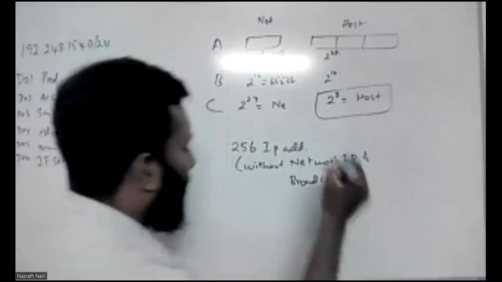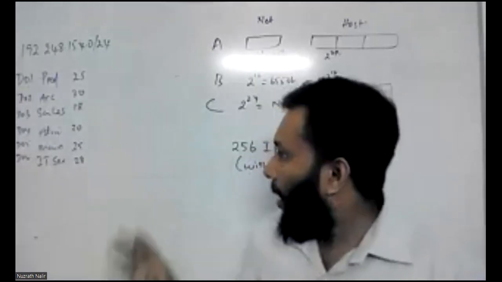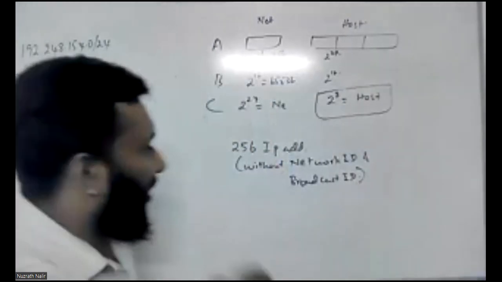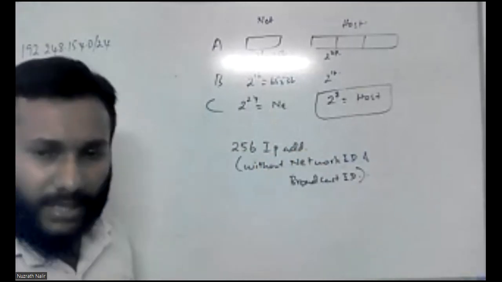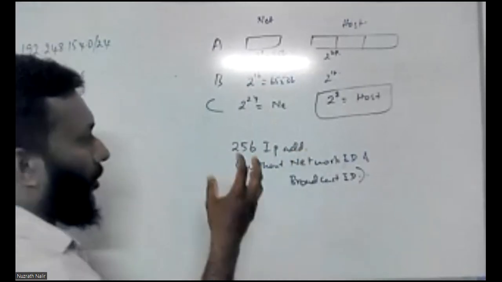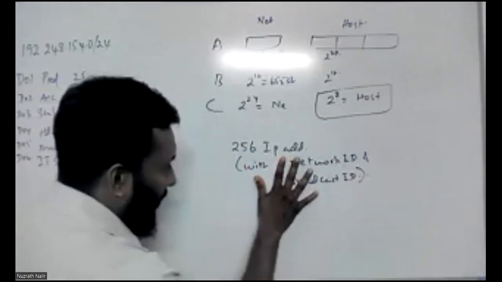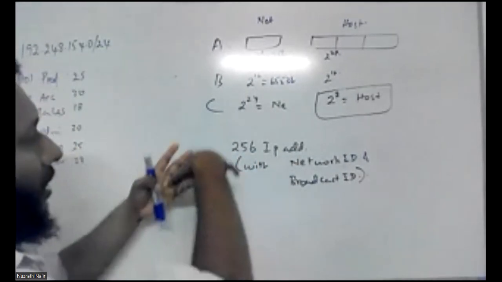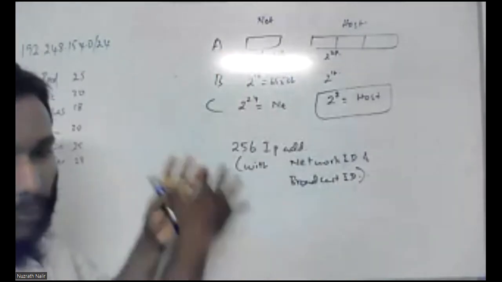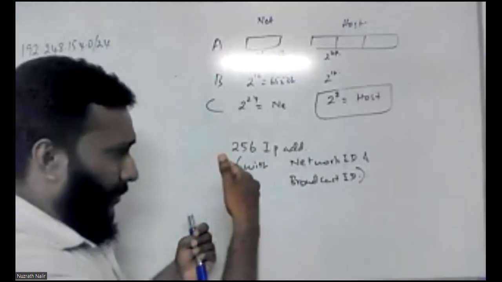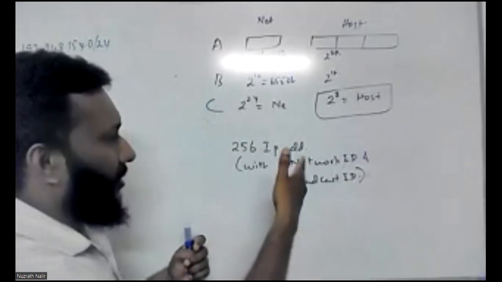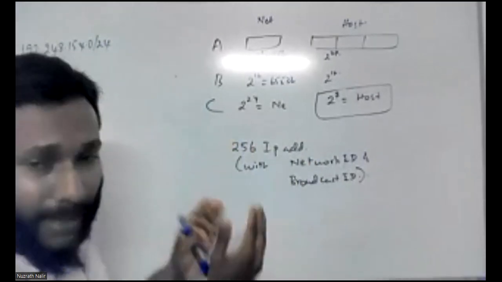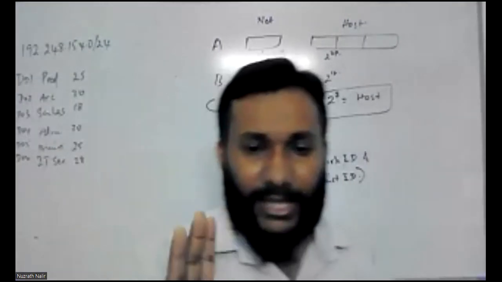Okay, my dear students, here altogether 256, with the network ID and the broadcast ID. So if you are taking all of the 256, and you subtract your network ID and your broadcast ID, then the remaining is 254. So that is your answer.